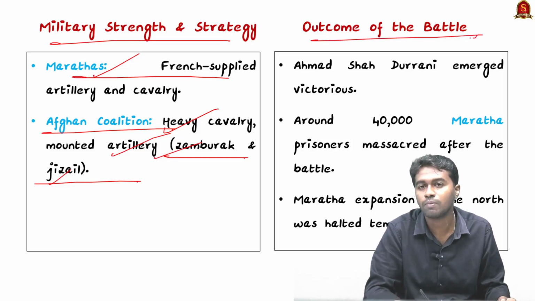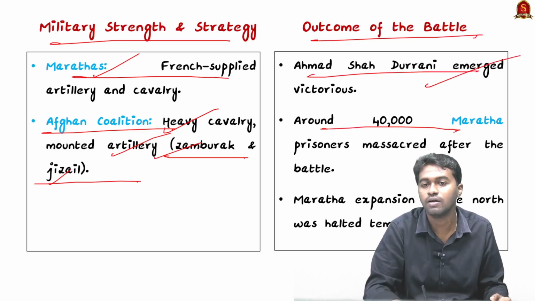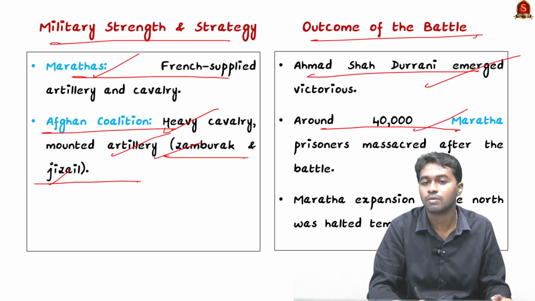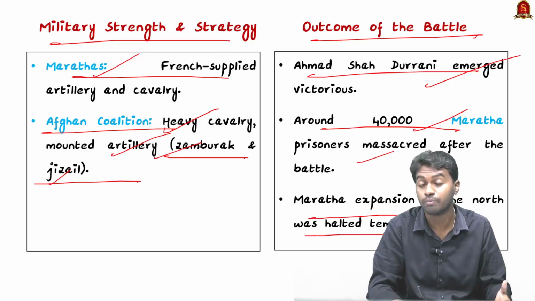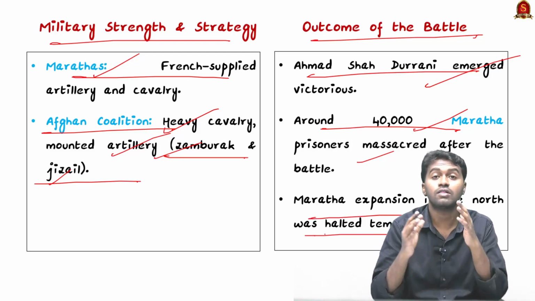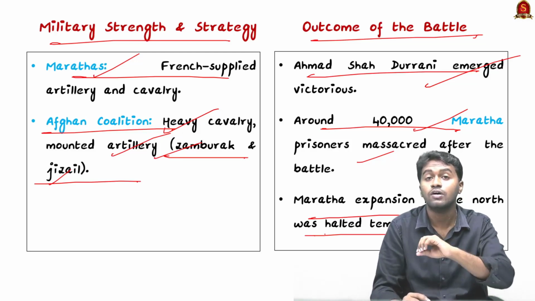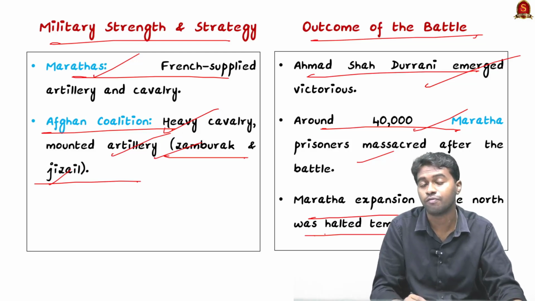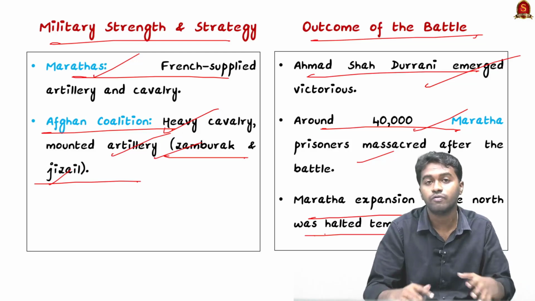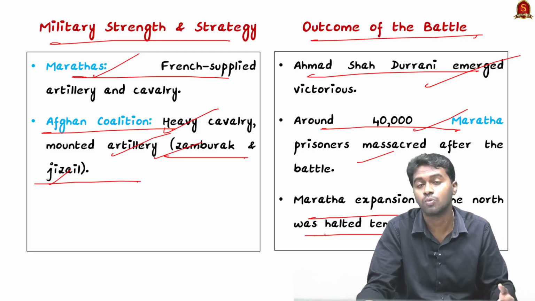And what was the outcome of the battle? Ahmad Shah Durrani or Abdali emerged victorious, and after the battle, nearly 4,000 plus Maratha prisoners were slaughtered, and the Maratha expansion in North India was halted temporarily. And you can see that after the Third Battle of Panipat in 1761, the Maratha Empire also got split into different factions, like the Nagpur faction, Pune faction, and Kathiawar, there was another faction. So like that, it got split into different factions, and that further weakened the Maratha rule in India.